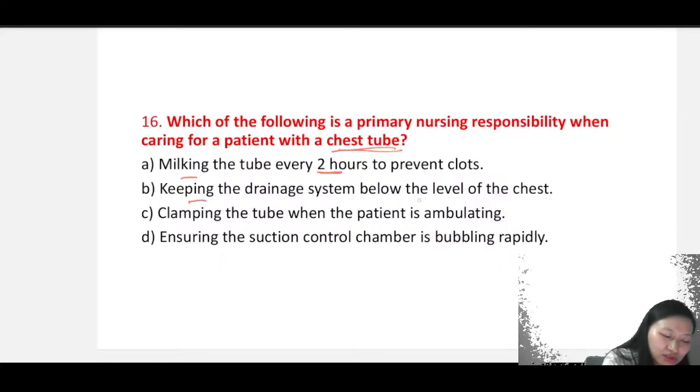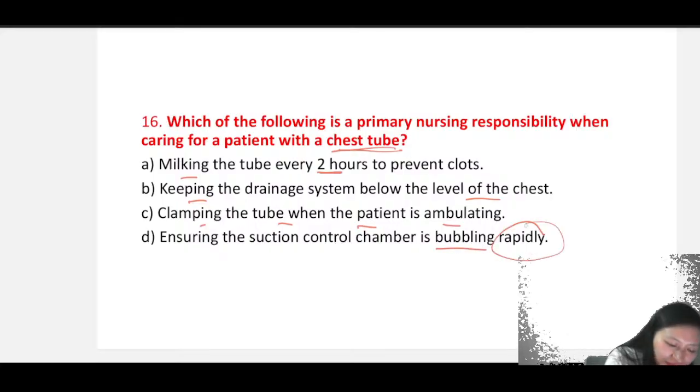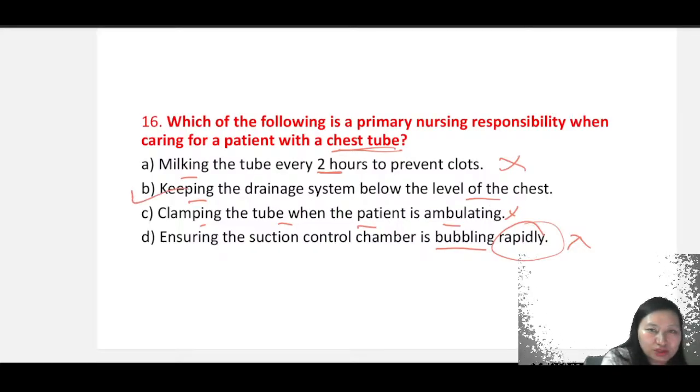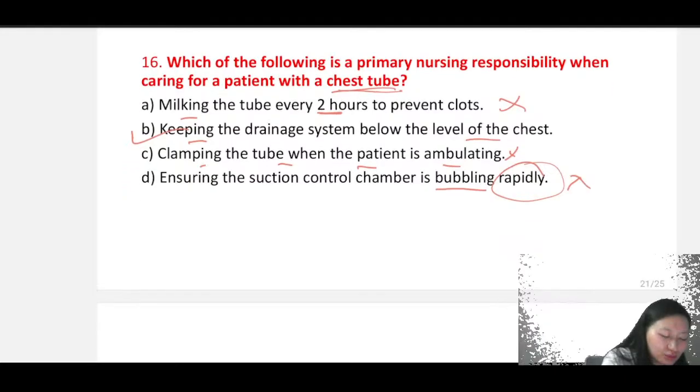Or you will keep the drainage system below the level of the chest, clamping the tube when the patient is ambulating. Ensure the suction control chamber is bubbling rapidly. So none of these are the answers. The thing is keeping the drainage system below the level of the chest so that the drainage will be taking place.